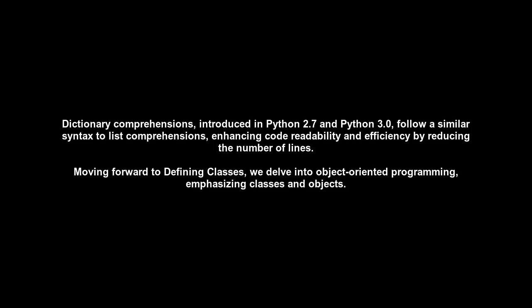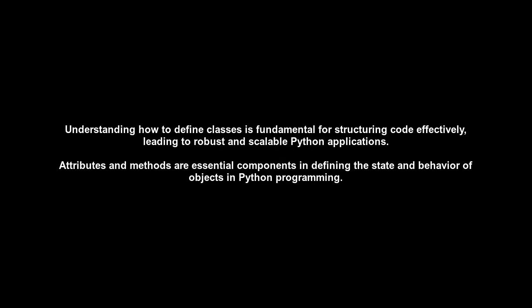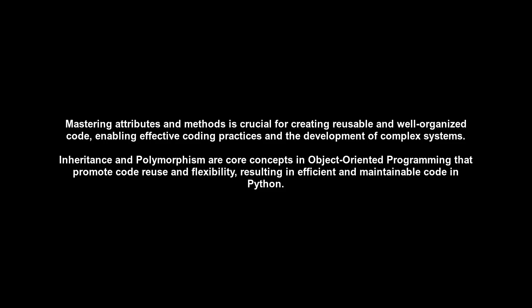complex systems. Inheritance and polymorphism are core concepts in object-oriented programming that promote code reuse and flexibility, resulting in efficient and maintainable code in Python. Join us as we explore the power of inheritance and polymorphism in Python programming, delving deeper into classes, objects, and their functionalities. Today, we delve into encapsulation and abstraction, exploring access modifiers and the concept of encapsulating class data.